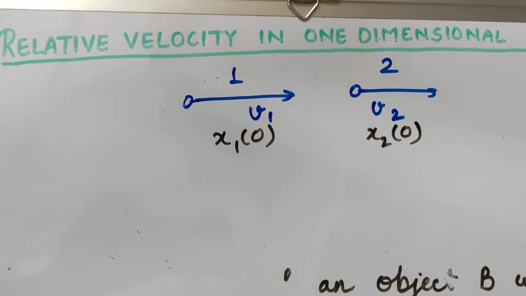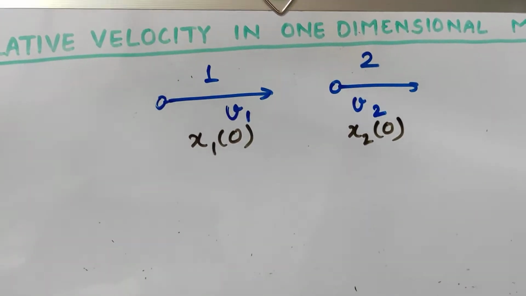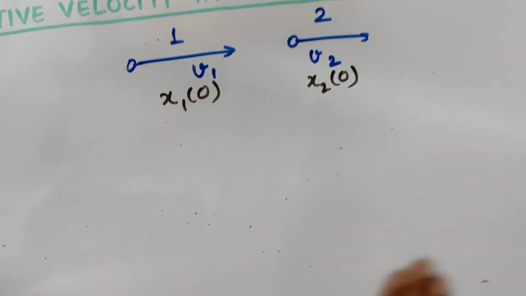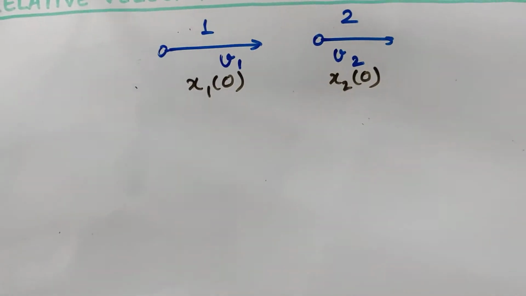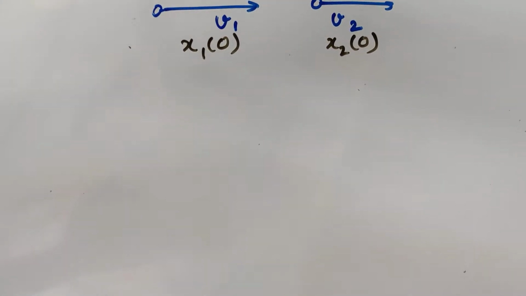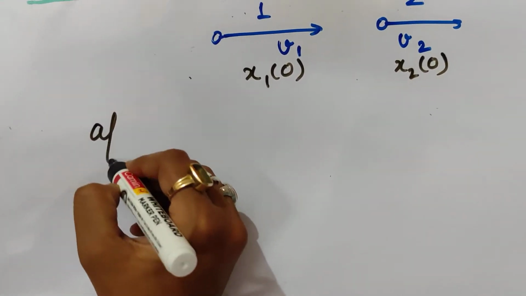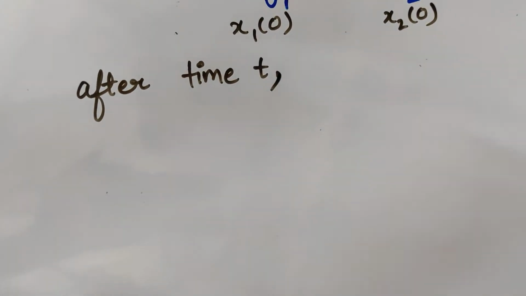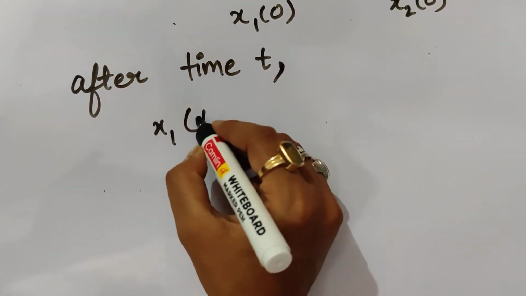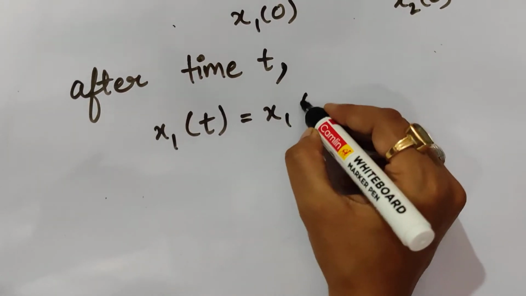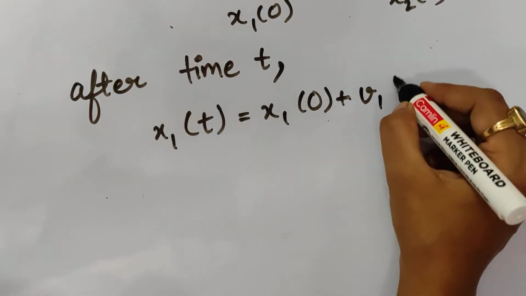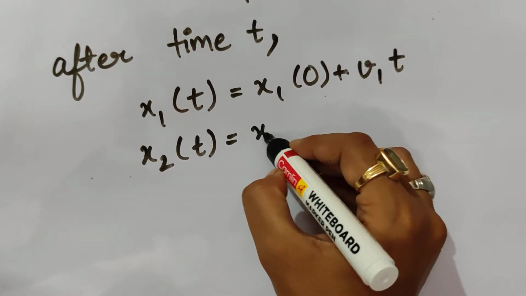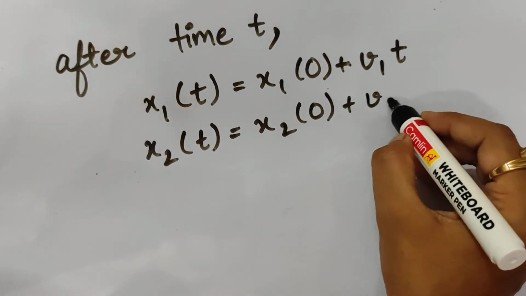So after time t, what will be the position coordinates of these two objects? After traveling some distance in time t, their position coordinates will now become x1(t) equal to x1(0) plus v1t, and x2(t) equal to x2(0) plus v2t.